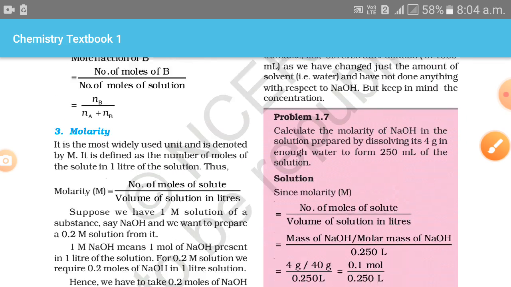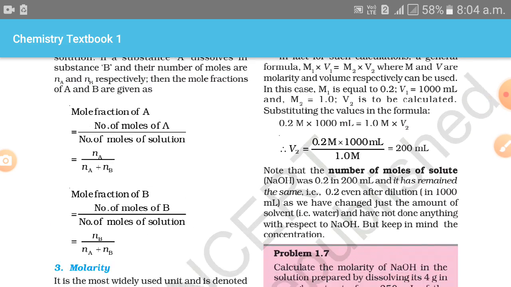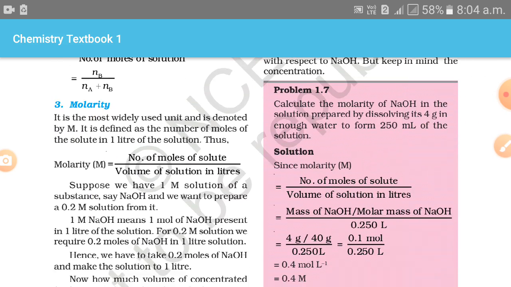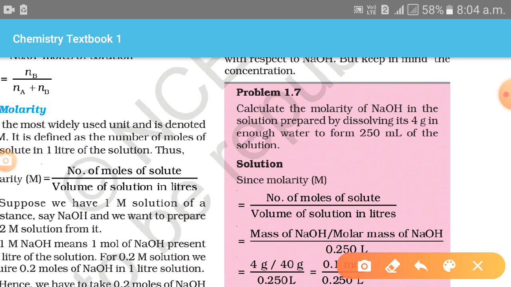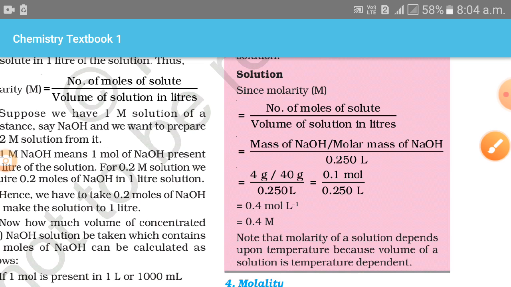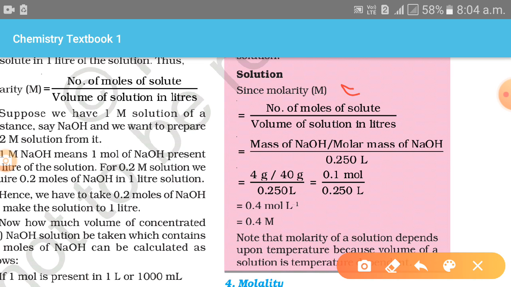Next, you can see problem 1.7. Calculate the molarity of NaOH in the solution prepared by dissolving 4 gram in water to form 250 ml of the solution. With the help of the formula you know very well, molarity is the number of moles of solute upon volume of solution in liters.